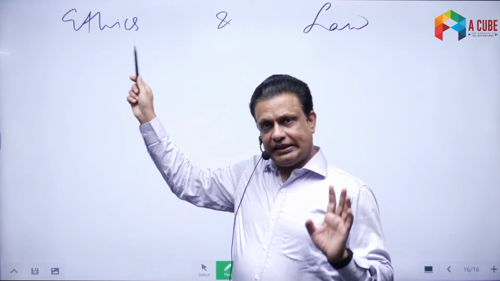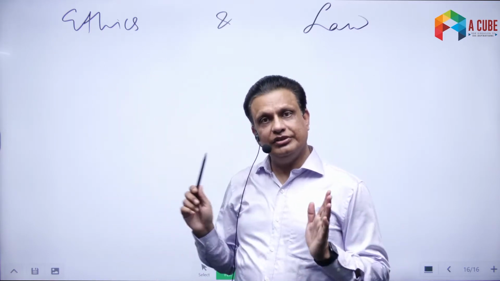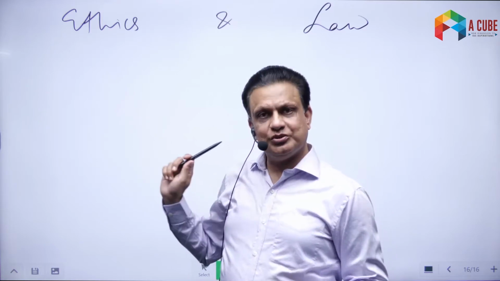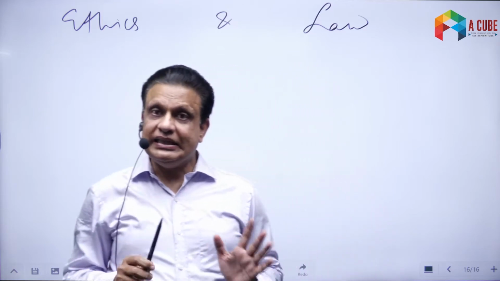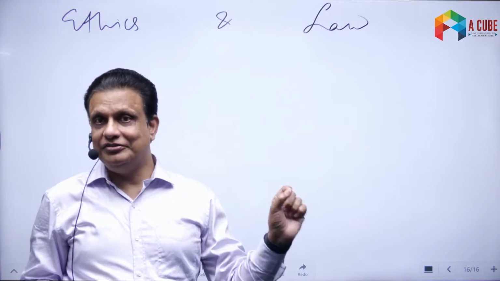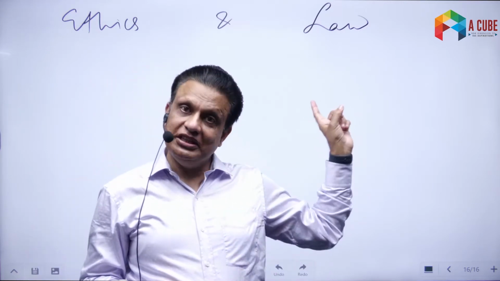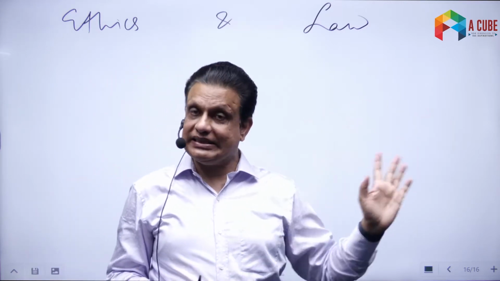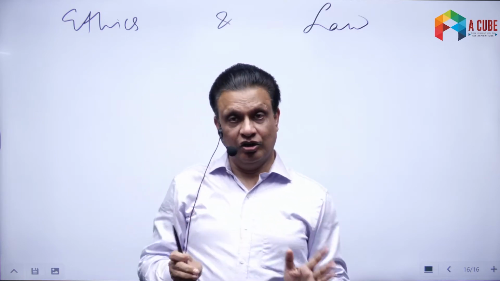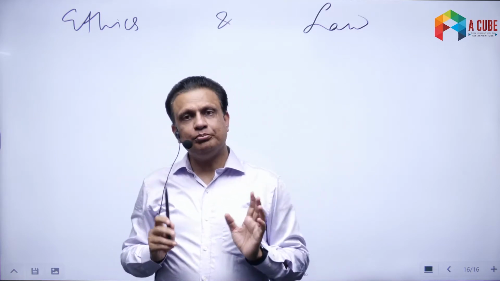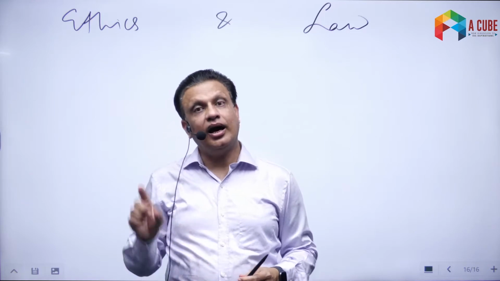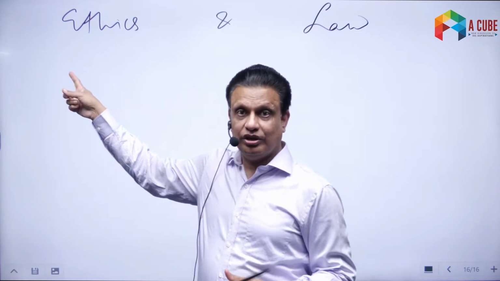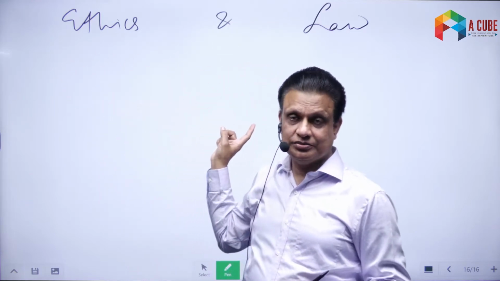We will discuss that in a lot of detail, how exactly we can decide about right and wrong. There is one important thing about ethics. Ethics is not the only system in our life that tells us about right and wrong. Law is also another important system that tells us what is right and what is wrong. So a very important thing that we need to understand is how ethical right and wrong differs from legal right and wrong.